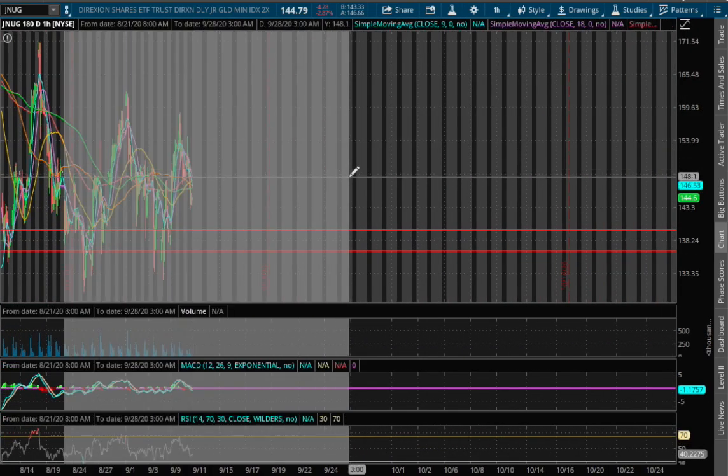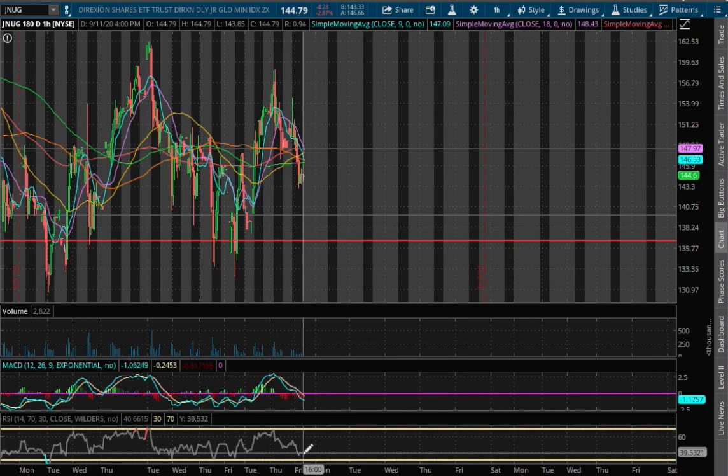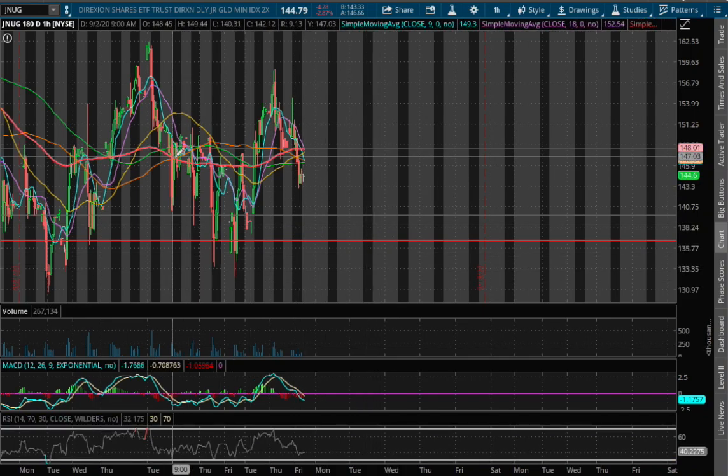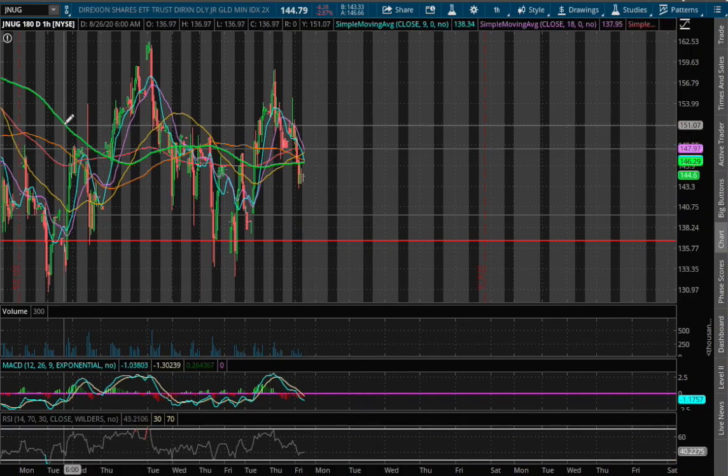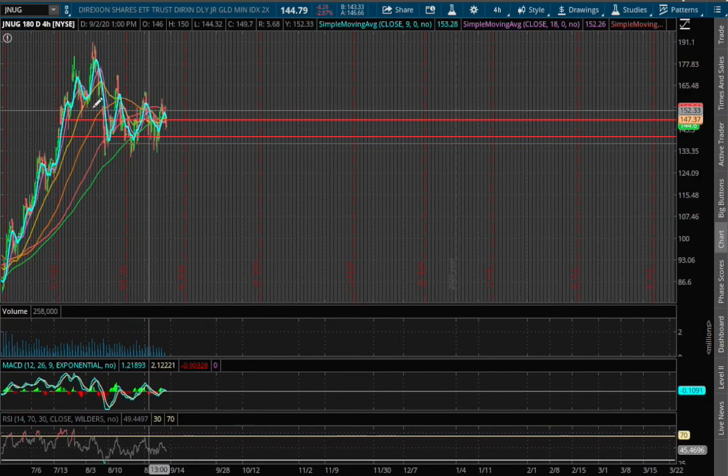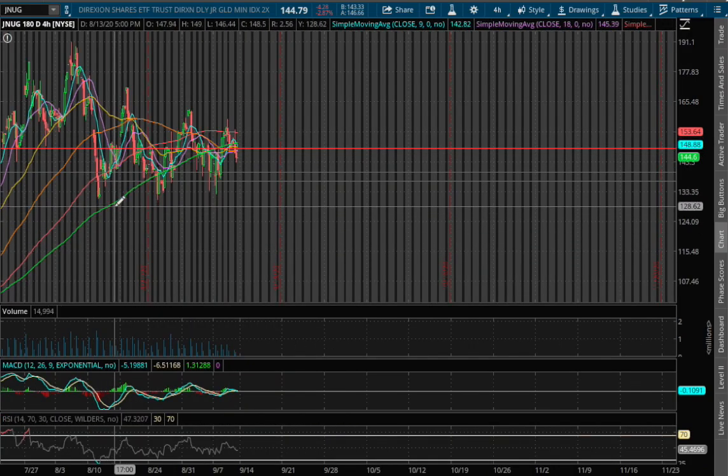On the 1 hour chart, we approach negative MACD and we're quite near oversold on the RSI. And we did close below the 200 moving average, this green line right there. If we do manage to reverse higher, that will act as our resistance to the upside, and that is around a price of $146.29. On the other hand, for the 4 hour chart, we also managed to close